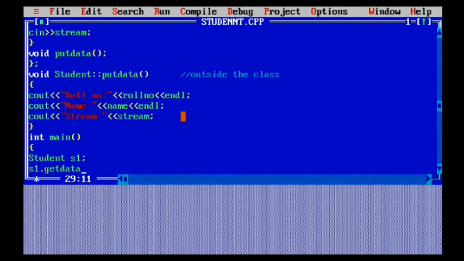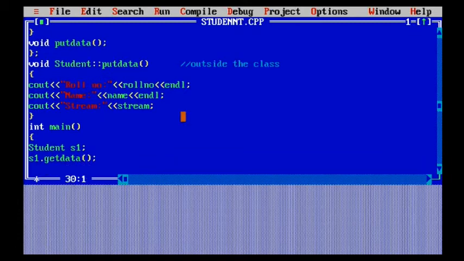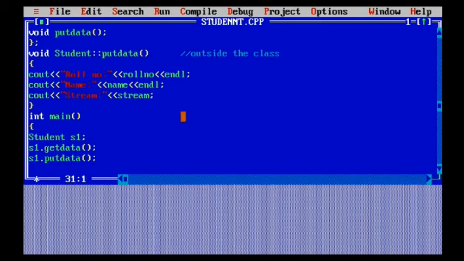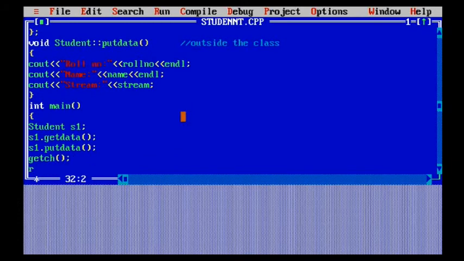Now I want to call the first function, that is s1.getData. So I've called that getData. Then I want to call the function s1.putData. So I've called that s1.putData. Then the desired getch and return 0, whatever you are using. Now it is your choice, whichever compiler you are using, according to that you will need it.